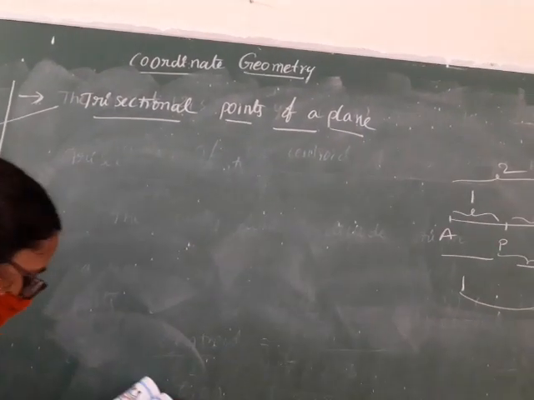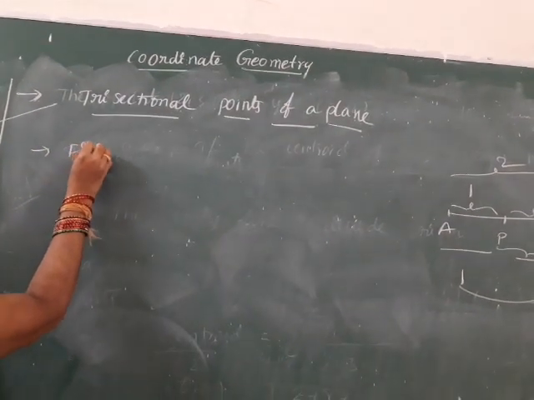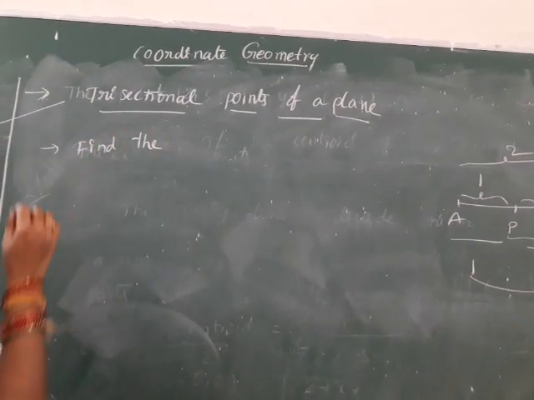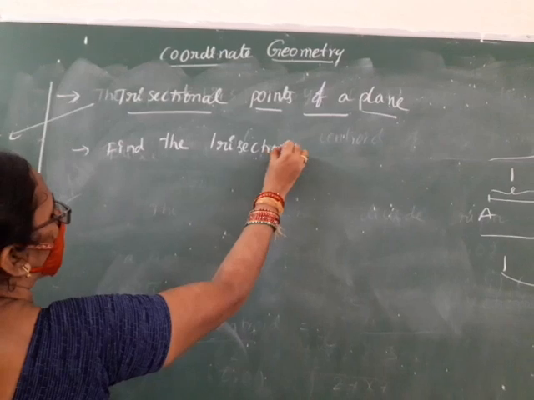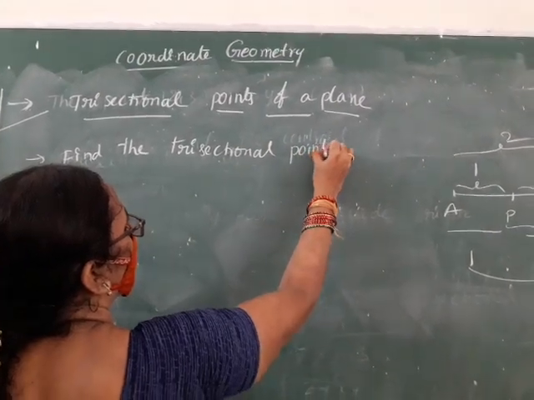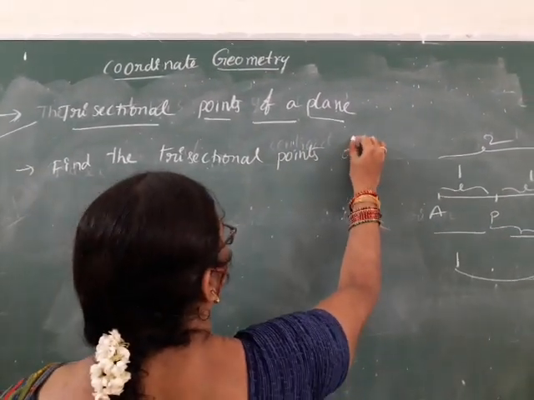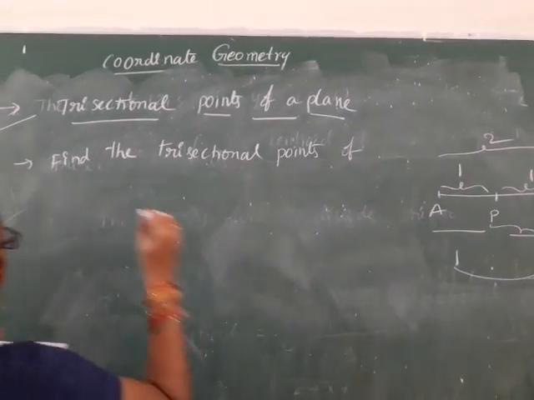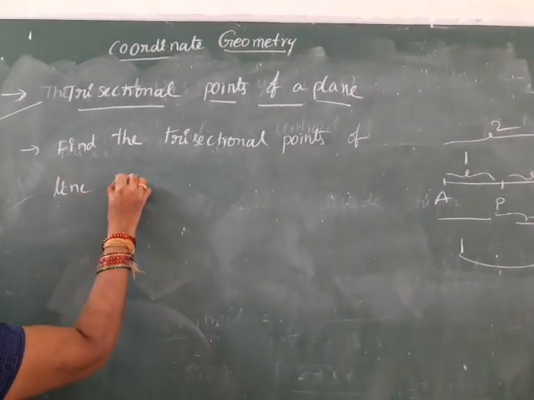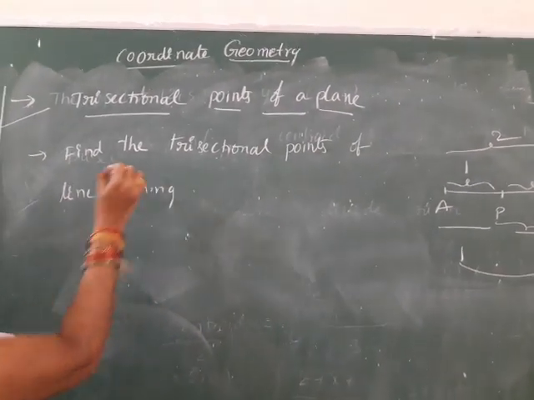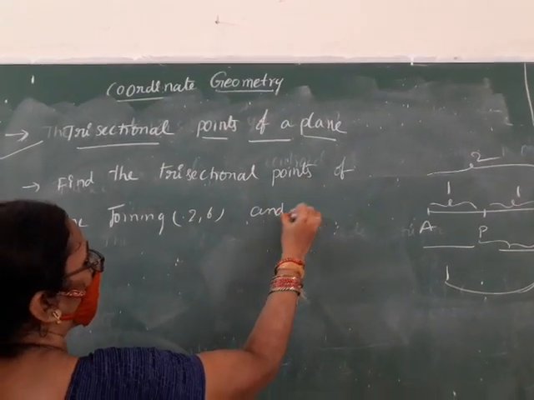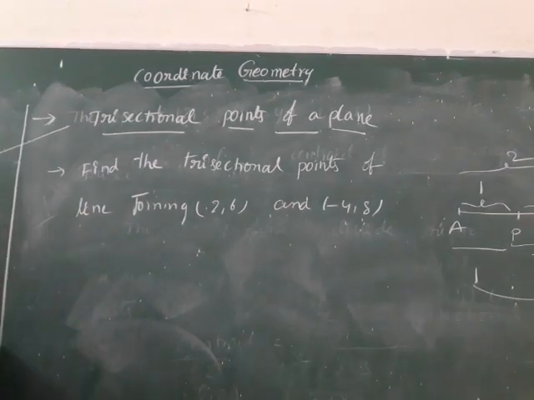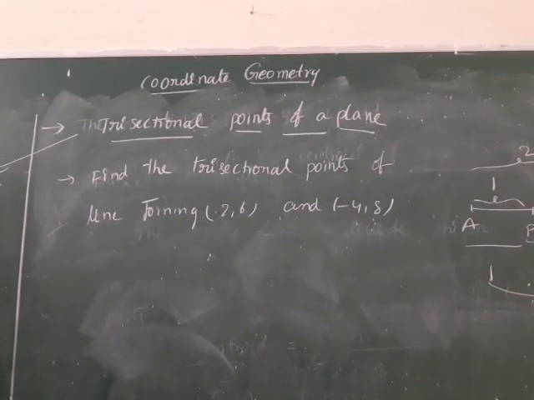Find the trisectional points of the line joining (2, 6) and (-4, 8). What are the points of the line segment?